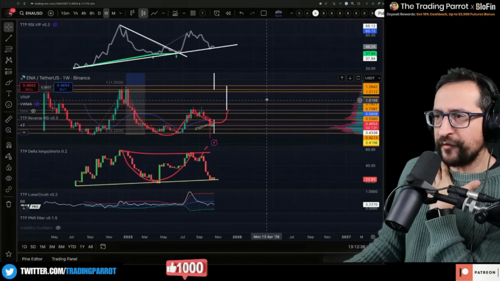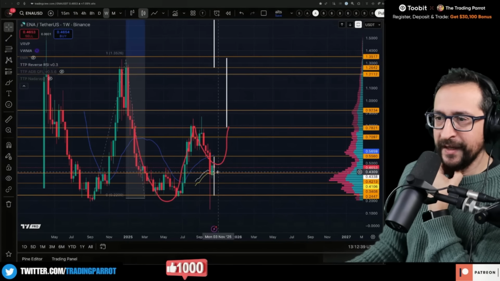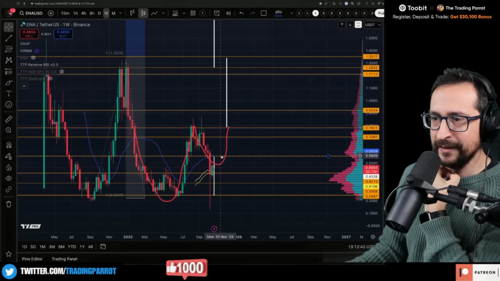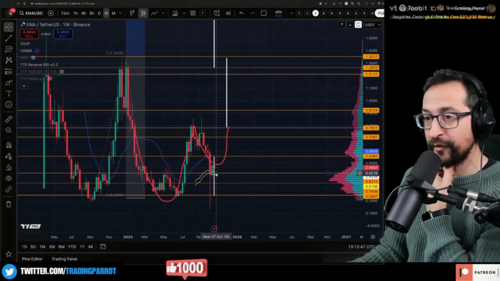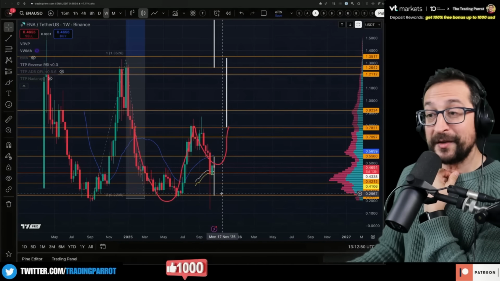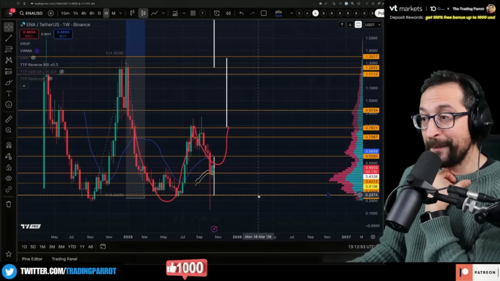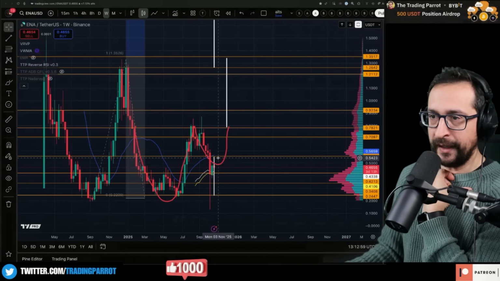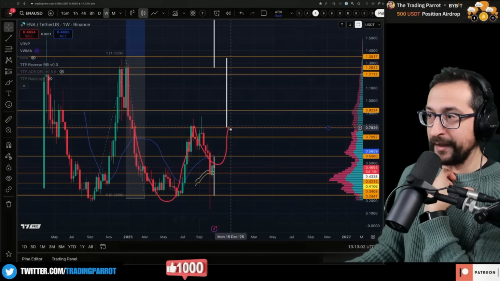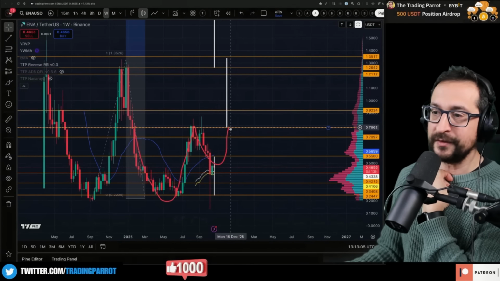So we went for the handle of the cap, for the extended one. This is a cap and handle that I wanted to hold around the 55. We didn't, and we extended to 42. So is this going to end up being a double bottom and going back to 24? I hope not. We are currently reclaiming the 42, and we need to go all the way to 78 to complete the handle. That could take a while.